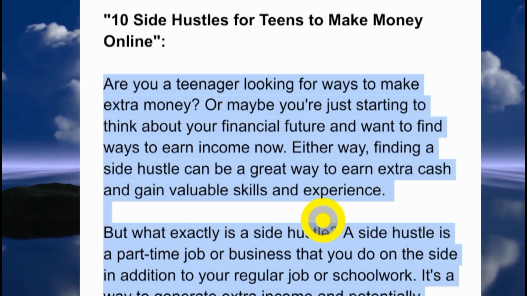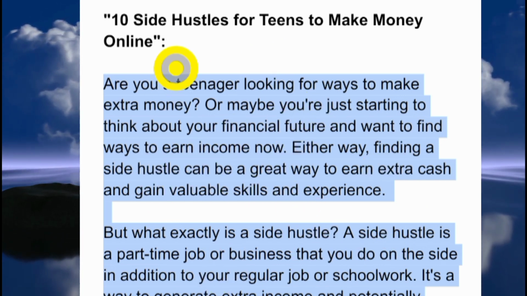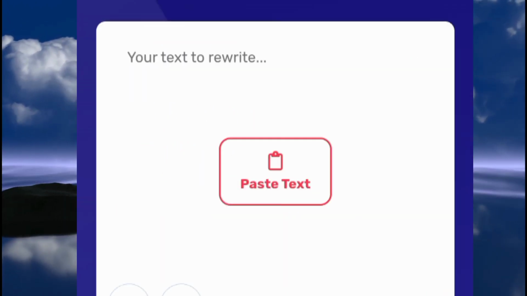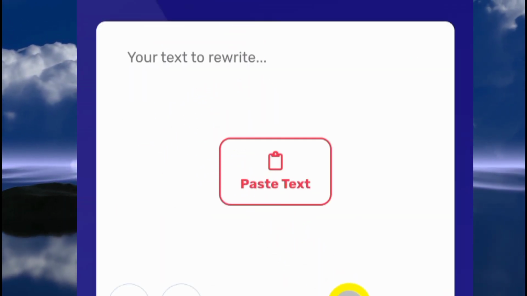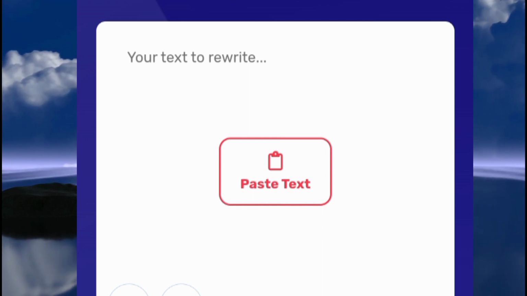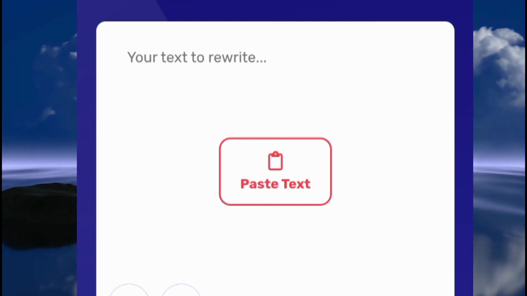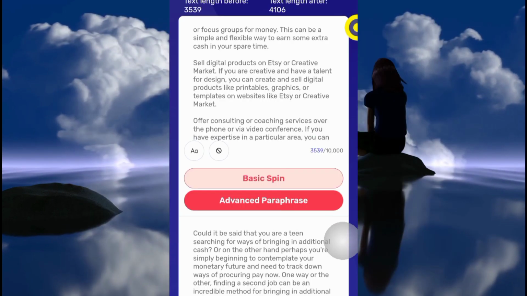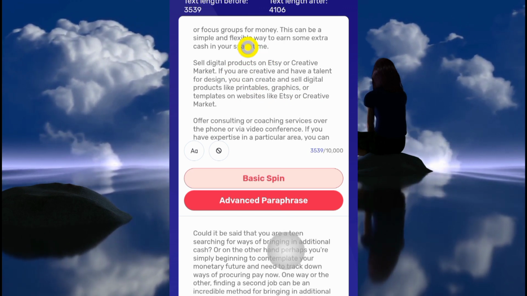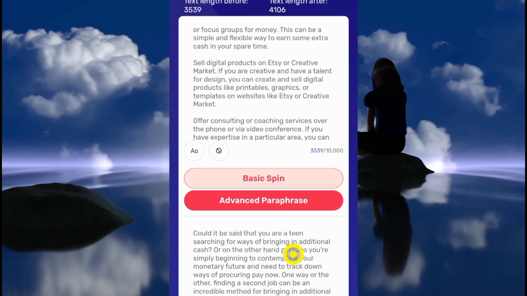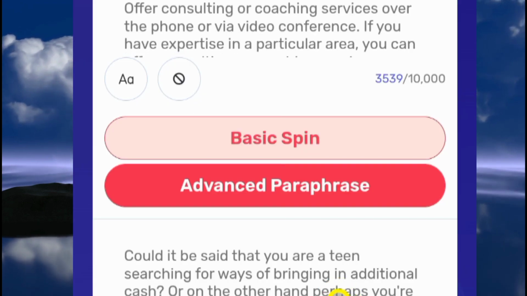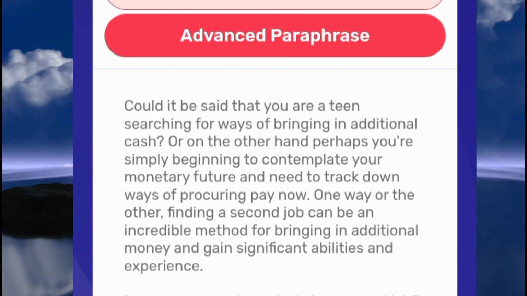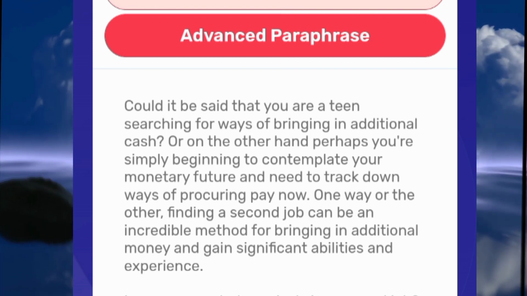The next step is to highlight your content and copy it. Once copied, you're going to come to this website here, spinbot.com. You're going to paste the content here and have this software paraphrase the content. This way you reduce the AI touch on the content. Boom, as you can see, it has been paraphrased. This was what I pasted, and this portion is the paraphrased version. So what you're going to do is copy the paraphrased version of your content.